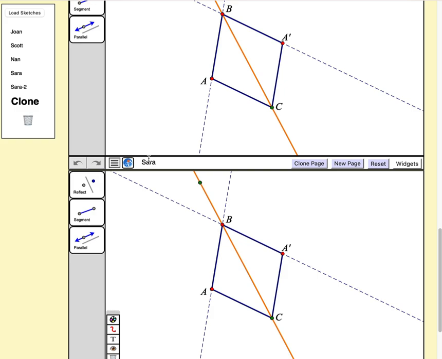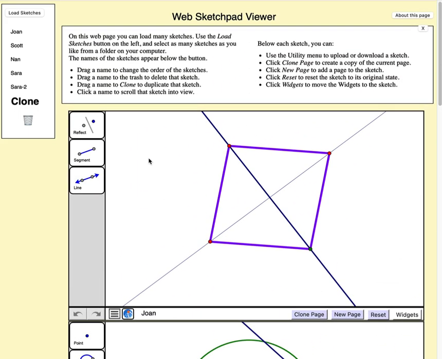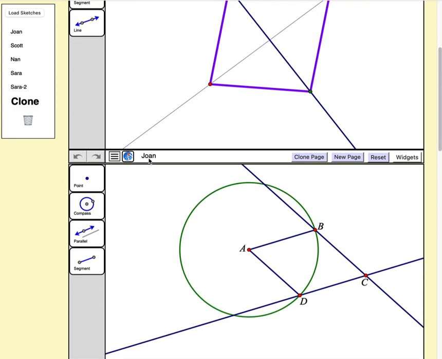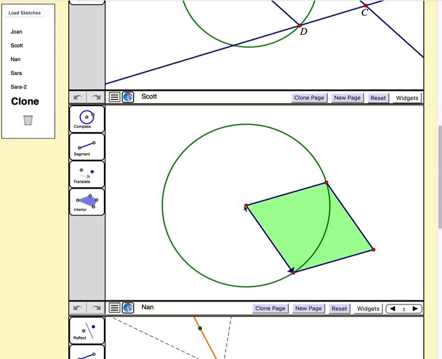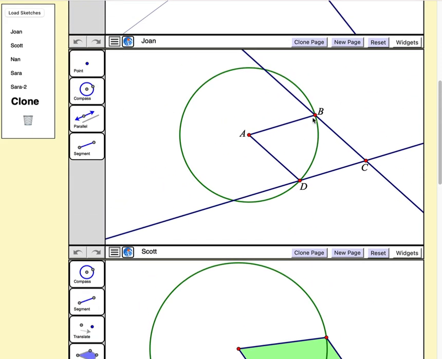When it comes time for a class presentation, students can use the same viewer page displaying all their classmates' web sketches at once. This allows students to scroll through their classmates' work, interact with their constructions, and compare and contrast the variety of ways to build a rhombus.